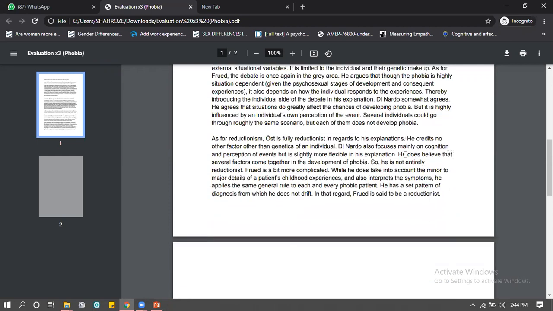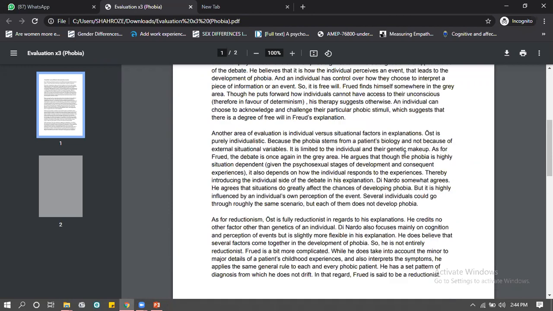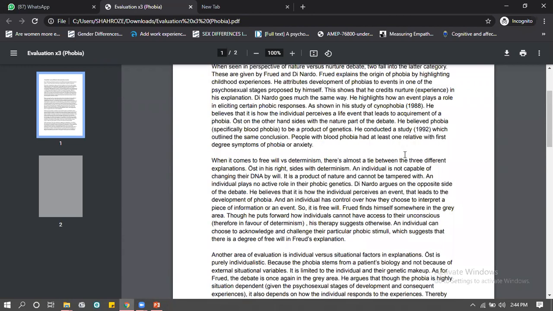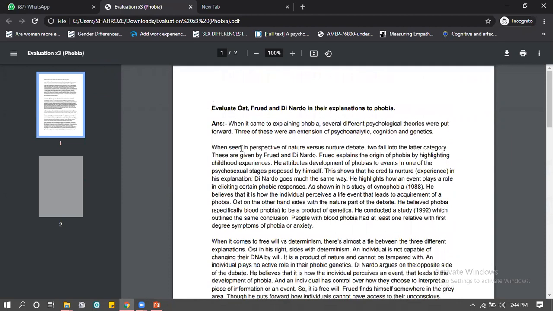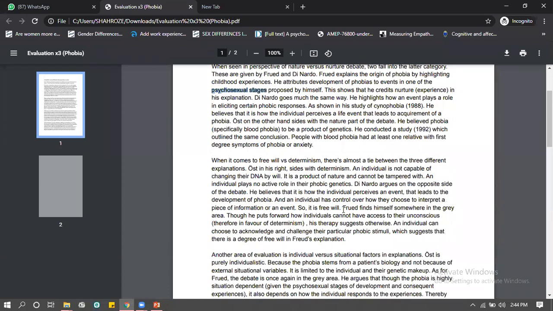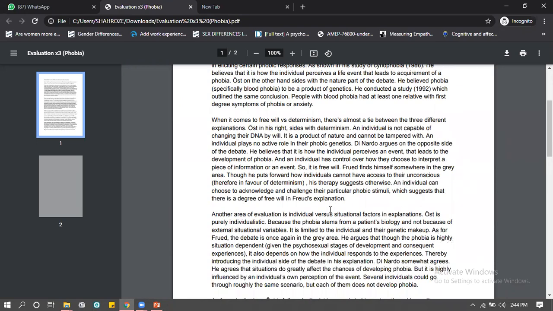Although she has made sure कि सारी की सारी studies highlighted हैं और सारी की सारी studies के इसने reasons भी दिए हैं, but I feel कि कुछ ना कुछ जगह थोड़ा और elaborate हो सकता था. For example, Freud का जहाँ पे इसने psychosexual stages, she could have been more specific. Toilet training. So you could have been more specific. The more specific you are, the more it solidifies your point. The more vague you are, the more it endangers your point.